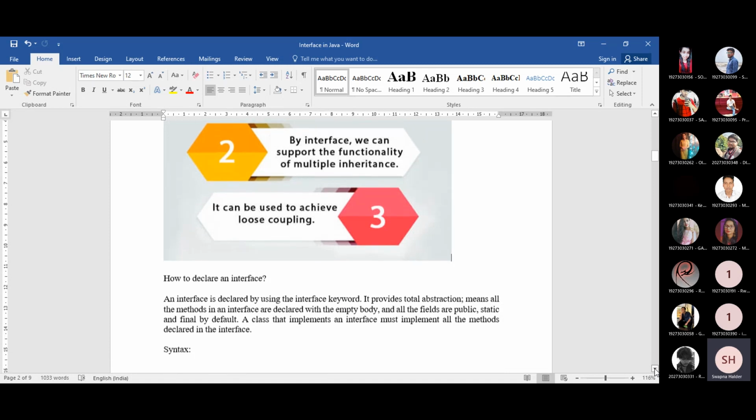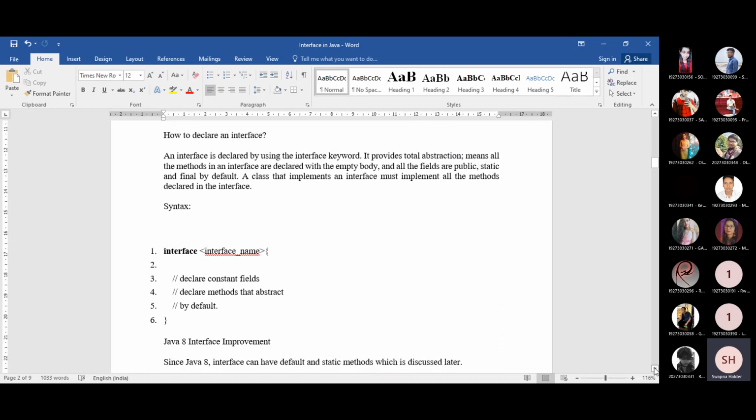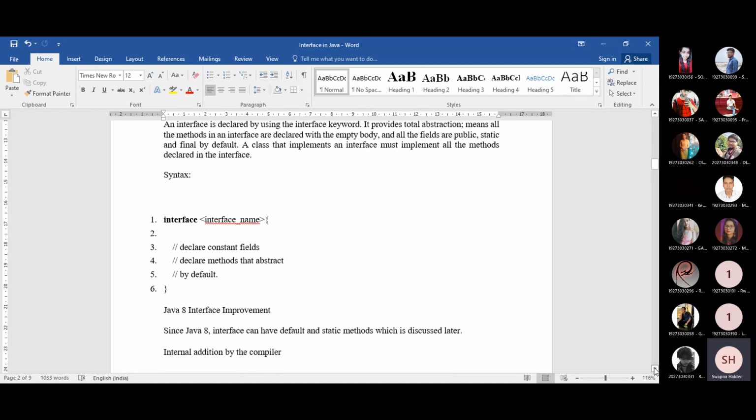Next, we will see the declaration syntax. I think this part is already discussed with you. Okay, I am just repeating for your convenience once more. That is the syntax for defining the interface. You should write the interface keyword at the very beginning. Then you need to write the name of the interface. Now the name of the interface is user defined.